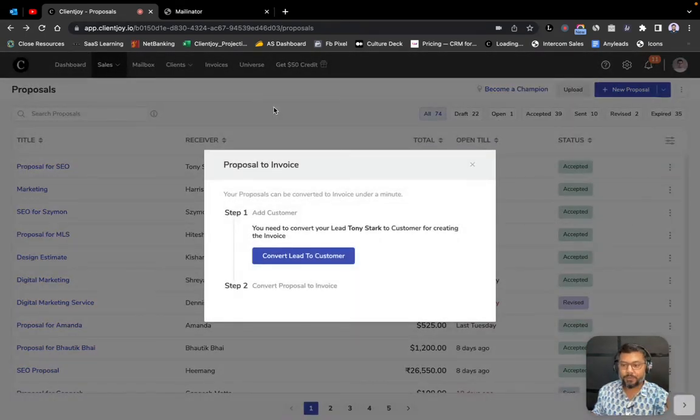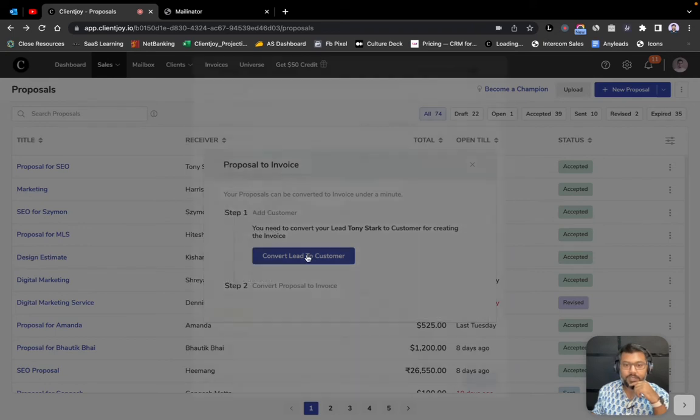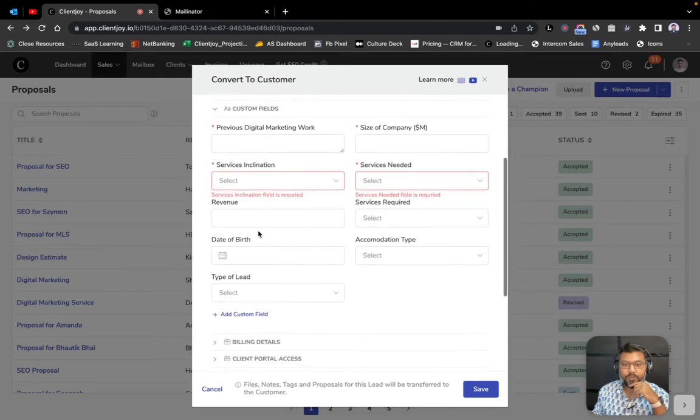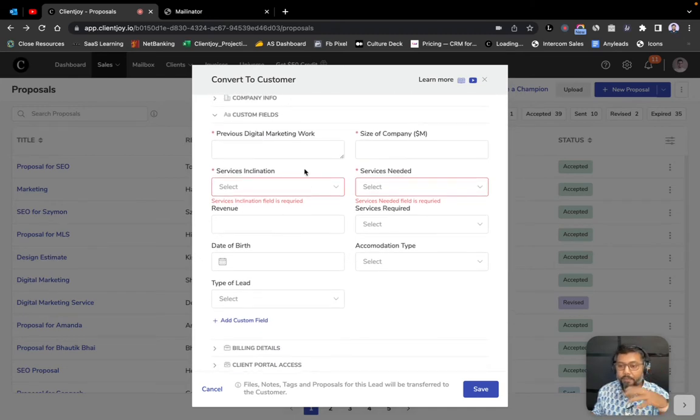The first thing that it asks me to do, since I'm raising an invoice, is convert Tony Stark to a customer. So I just quickly convert him to a customer. If there are any custom fields that I need to fill out, which are marked as mandatory in our workspace, then I just do that.